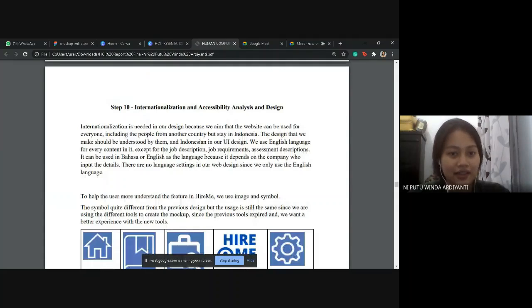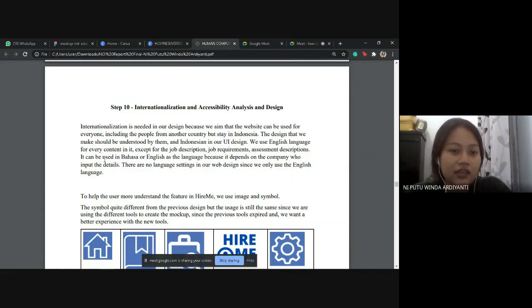The 10th step is internationalization and accessibility analysis and design. Internationalization is needed in our design because we aim for the website to be usable by everyone, including people from other countries who stay in Indonesia. The design should be understood by them and by Indonesians. We use the English language for every content except for the job description, requirement, and assessment description.